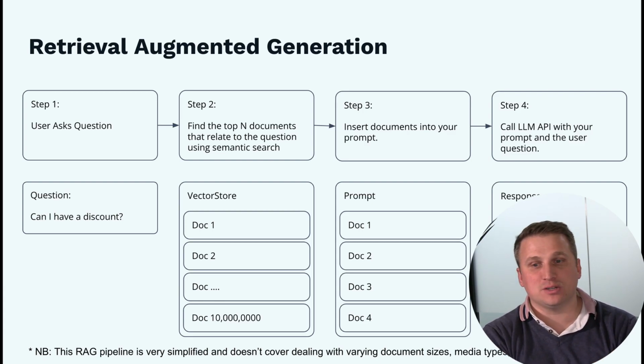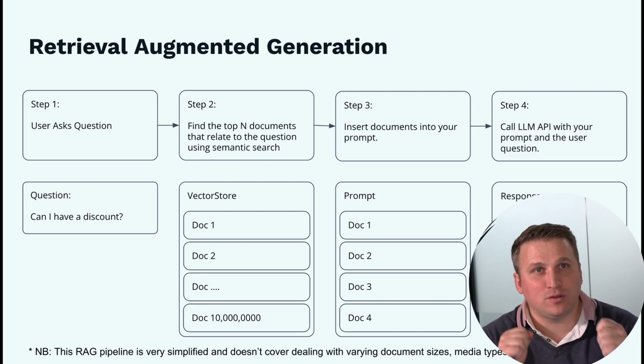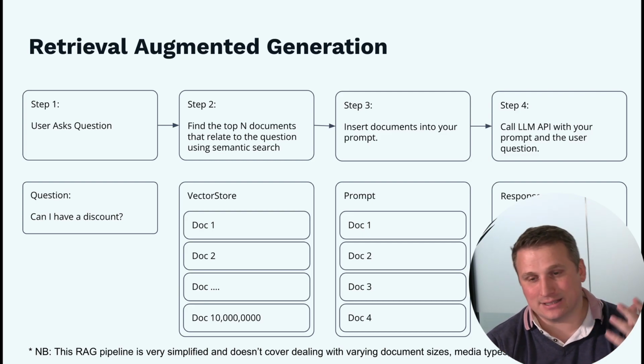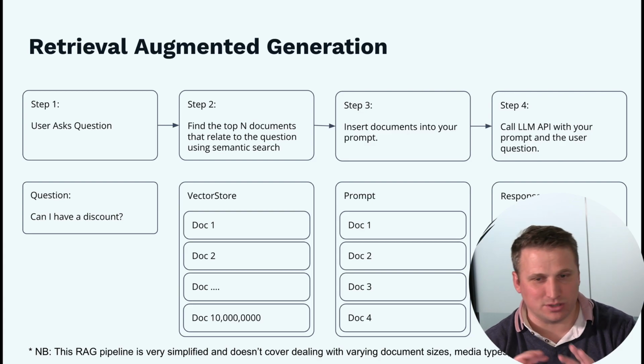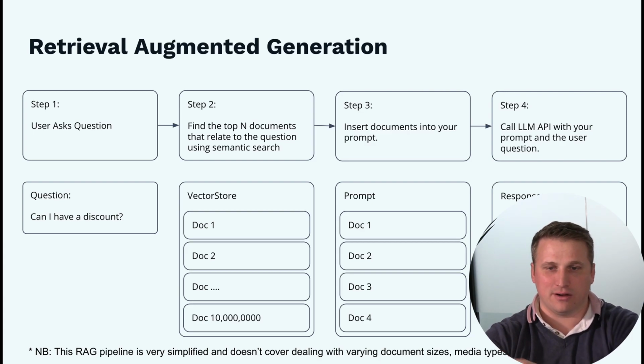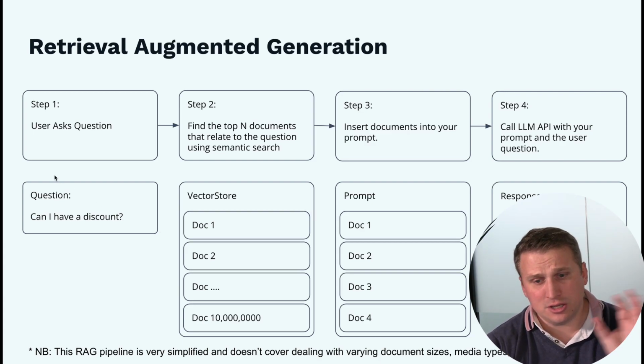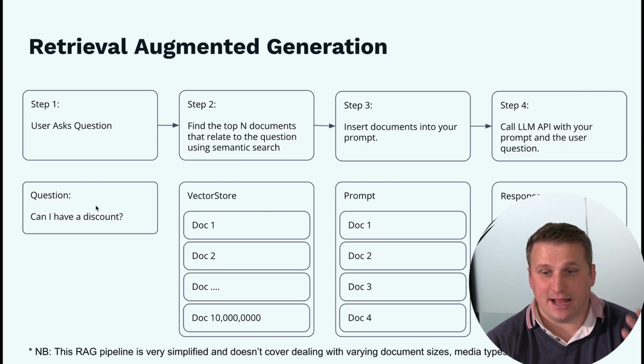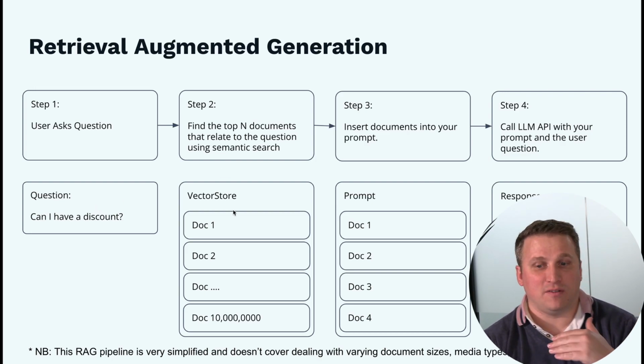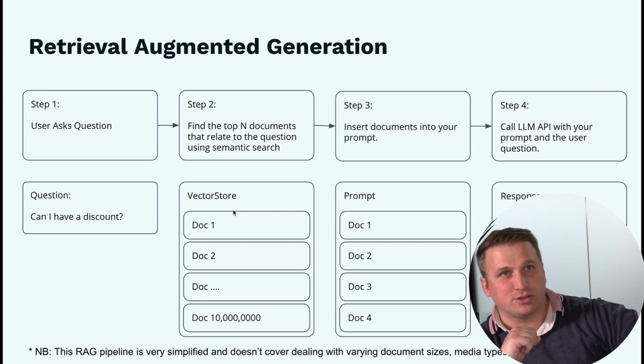So what we can do is use a technique called retrieval augmented generation. I'm not going to go into the full detail of it, just a simple outline. Basically, the user asks a question, in this case, can I have a discount? Then it needs to go off and look up all of the potential documents.